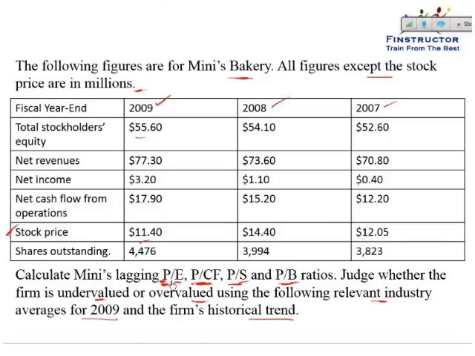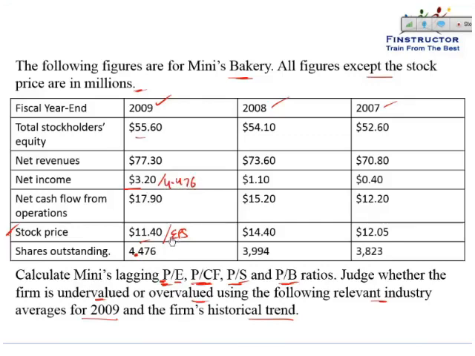So first let's calculate the price to earnings. That will be the stock price divided by the earnings per share. The earnings per share can be calculated as the net income, that is 3.2 million, divided by the number of shares, that is 4.476 million. So it will be 3.2 divided by 4.476.